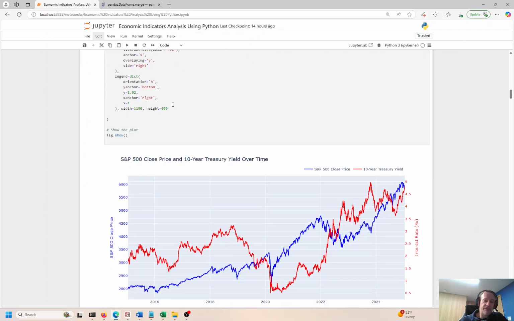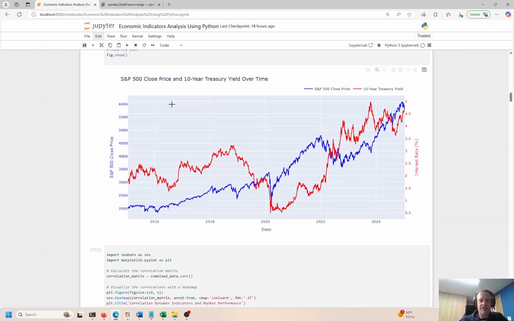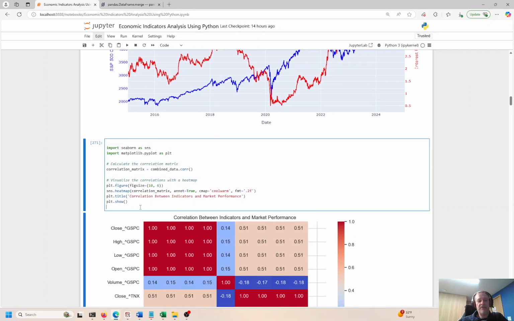I'm going to create a plot right here. This is the S&P 500 versus the 10-year Treasury note. So the interest rate is on the left, 0.5 to 5. 10-year Treasury yield. This is the interest rate that the bonds are paying. And on the right, we have the S&P axis. So this is a dual axis chart with the blue being on the left and the red being on the right. You can see the axes are very, very different measurements. It goes from 0.5 to 5 and from 2000 up to 6000. So very different measurements, but we can overlay them because relative to each other, this is how the plot would look, okay? So we have a correlation plot here.